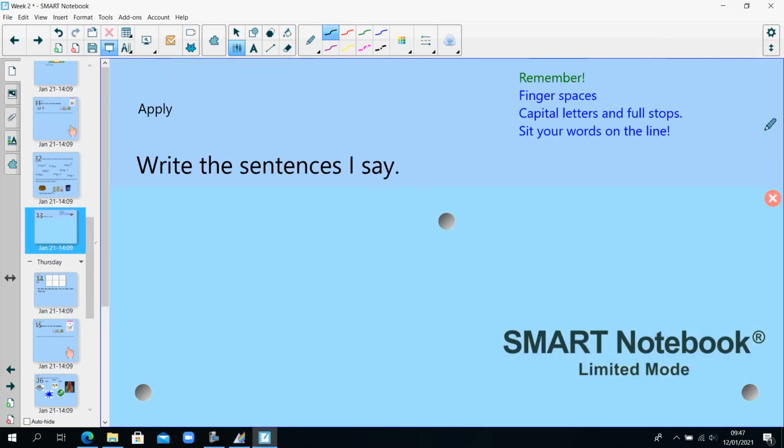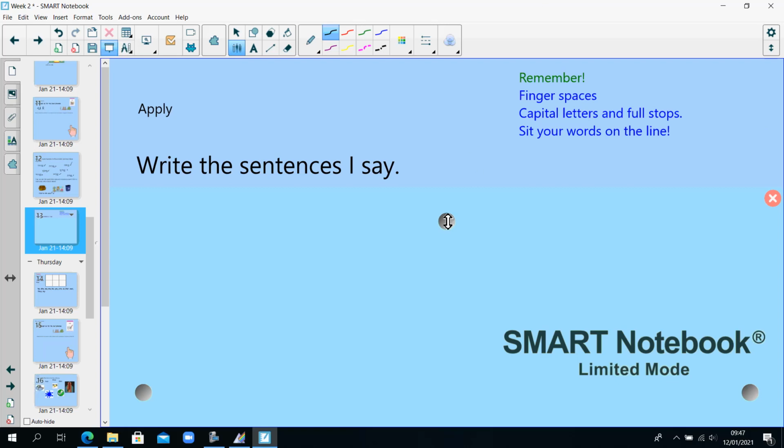Right, I'm going to say some sentences. I want you to write the sentences and then we'll check them together. Can you argue with a statue? You need to queue until the bus is due.